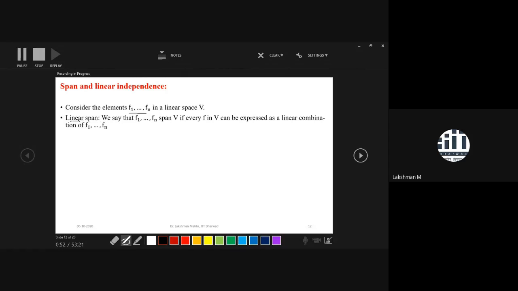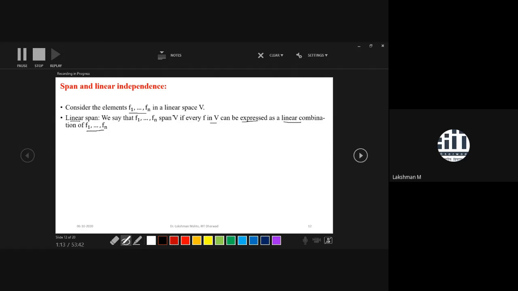So here we say that f1, f2 up to fn span V if every element f in V can be expressed as a linear combination of f1 up to fn.